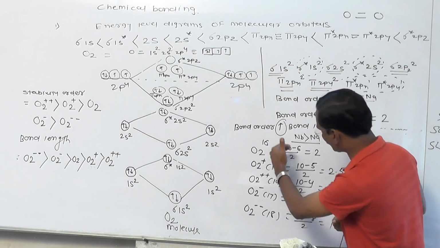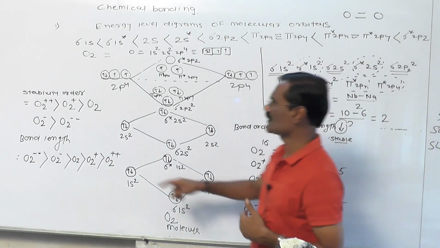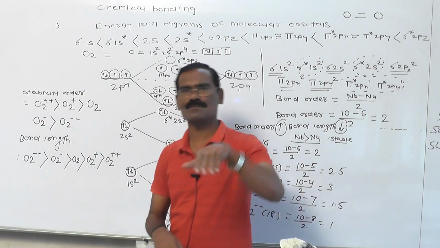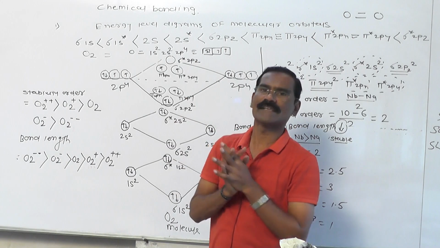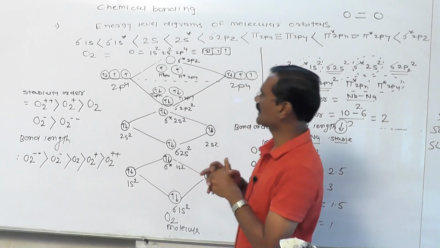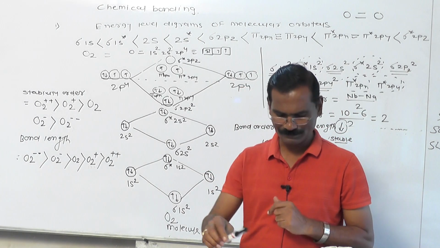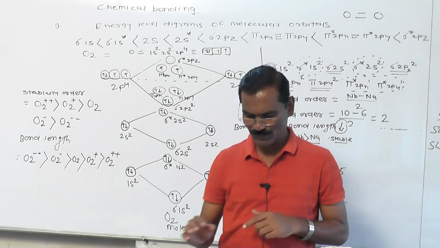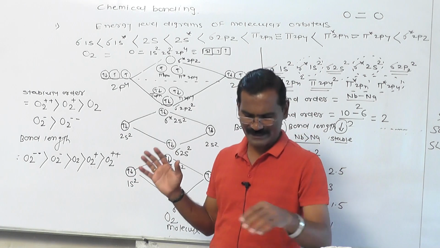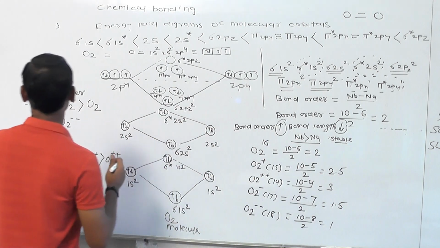This is bond stability or bond order. As bond order increases, bond length decreases. So this is the stability order or the bond order. As bond order increases, stability also increases. My friends, these are the very interesting parts related to this phenomenon of the energy level diagram of the molecular orbital picture. Keep it in your mind. You don't forget this relation.